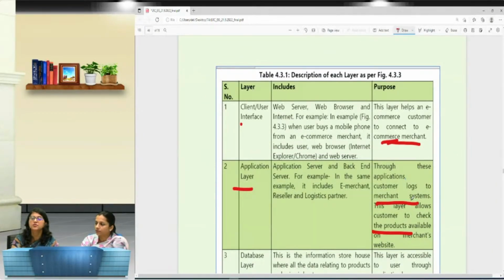So first of all, I have to have the mobile, I have to have the internet. So the client interface or user interface are the web browser or web server or internet facilities. And then the application layer which belongs to a particular application. I hope, please confirm if you have understood this particular point.